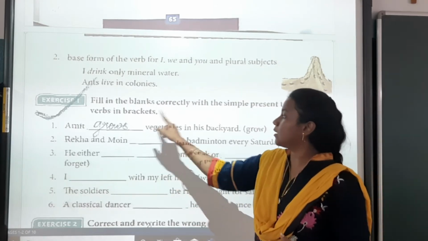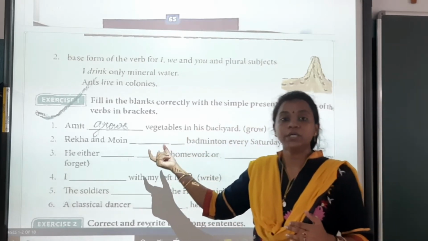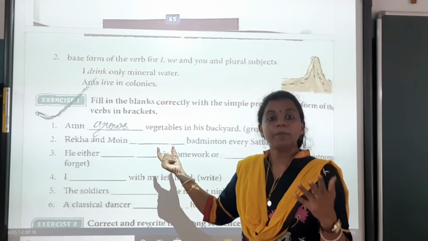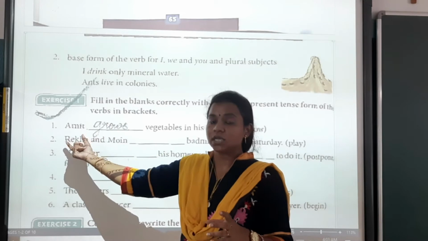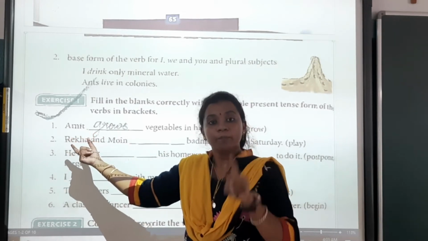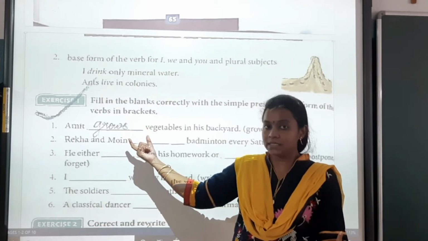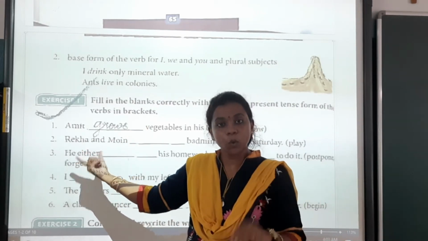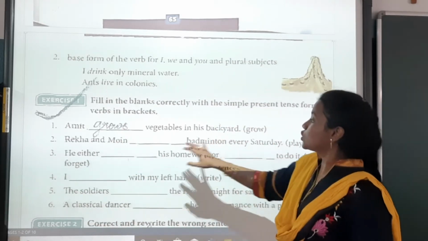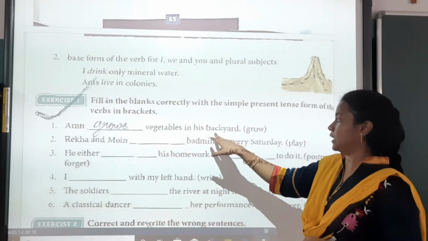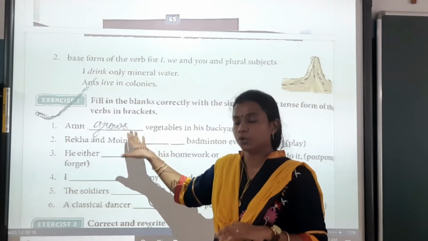Okay. So fill in the blanks करना है. यहाँ पे जो हमें ब्रैकेट में दिया गया है, we have to change it into simple present tense form according to the subject. Now here we need to see whether the subject is singular or plural. अगर subject singular है तो verb में हम s डालेंगे या es डालेंगे, and if the subject is in plural form we won't add s or es, it remains the same. So see, Amit grows vegetables in the backyard. यहाँ पे grow दिया है, यहाँ पे singular subject है, that's why it will come grows.